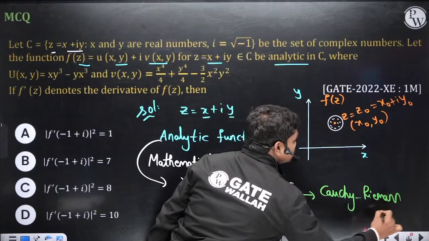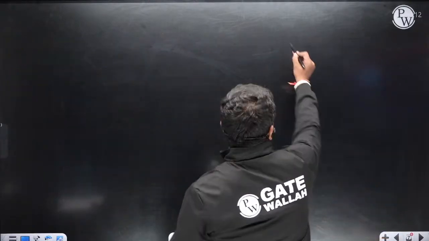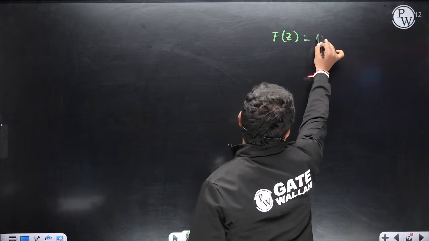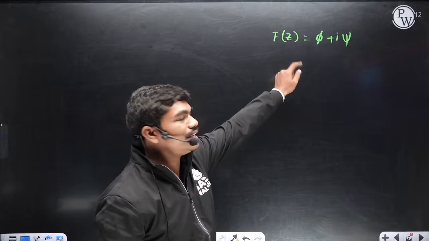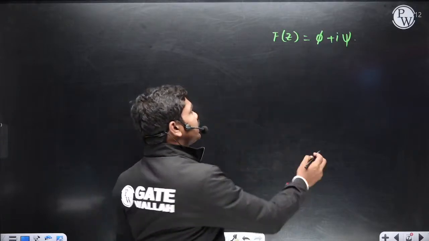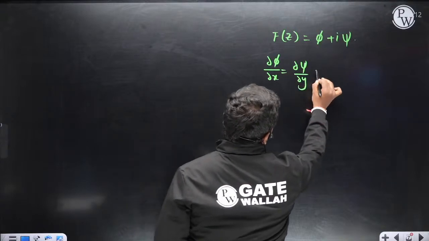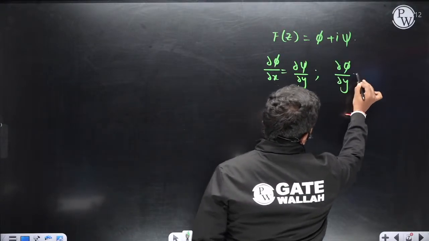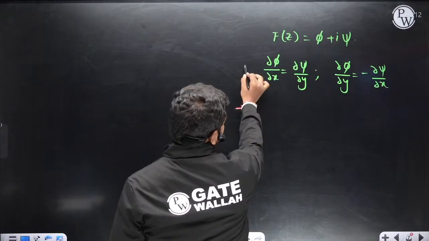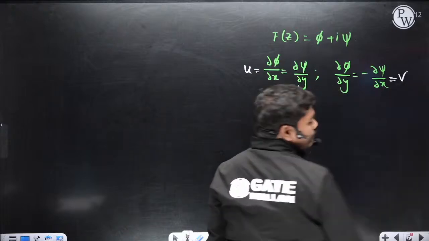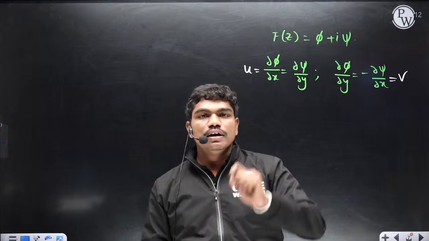Cauchy-Riemann equations. So in the morning session, when I was teaching you the potential flow, I gave you one thing. This complex potential function f of z is phi plus i times psi, correct? In potential flow, we assume that this function is analytic, okay. So whenever this function is analytic, we know dou phi by dou x is equal to dou psi by dou y, and dou phi by dou y is equal to minus dou psi by dou x. And you know, in your Cartesian system, basically in fluid mechanics, this is the x component of velocity and this is the y component of velocity. Clear? So that's how these two equations hold, because they obey the concept of this analytic function, okay.